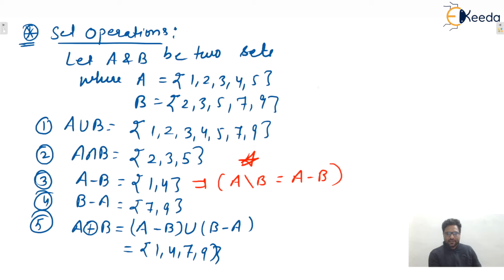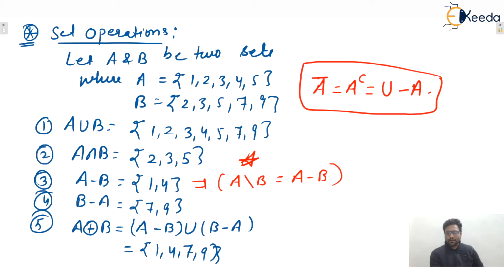And next one, complement of a set, that is universal set minus set A. That is the complement of any set. Universal set means the largest set under consideration, that is known as universal set, isn't it? I hope these basic operations are known to everybody. So for recall purpose, I am giving you the introduction regarding sets, nothing else. But sometimes some questions are asked in the examinations, so we'll see one by one.